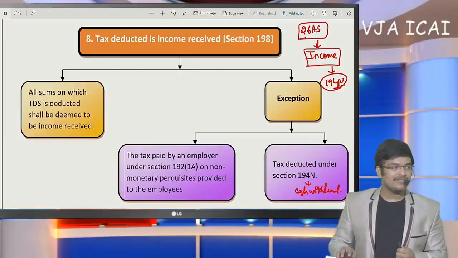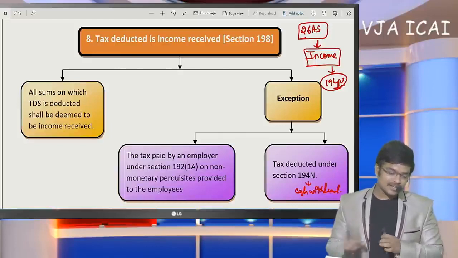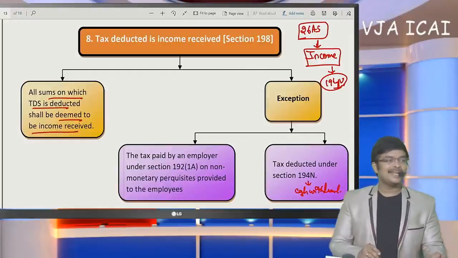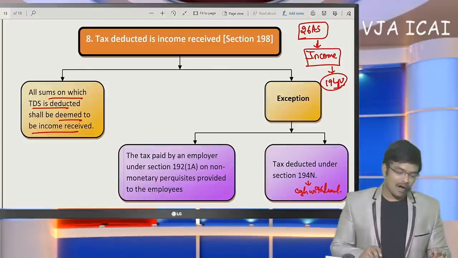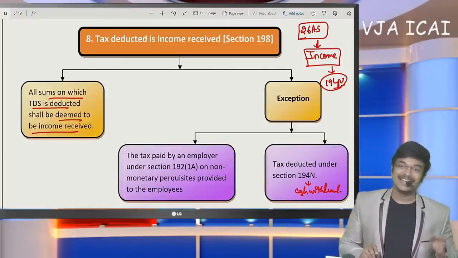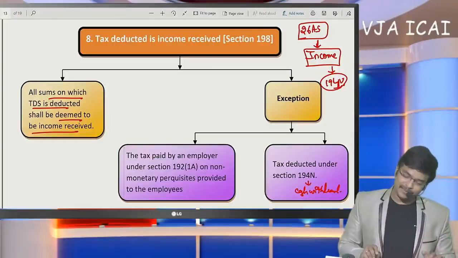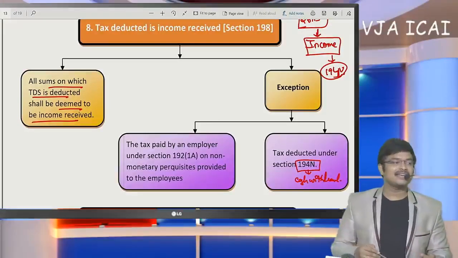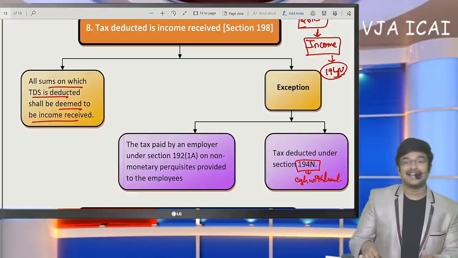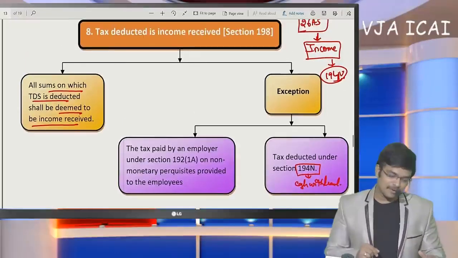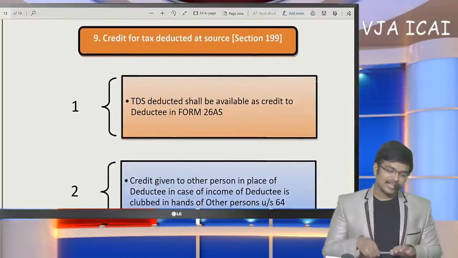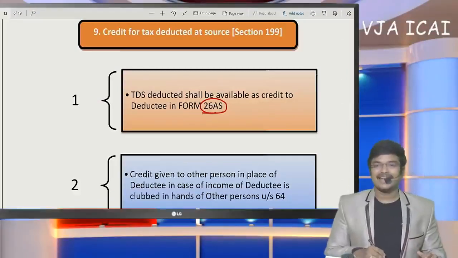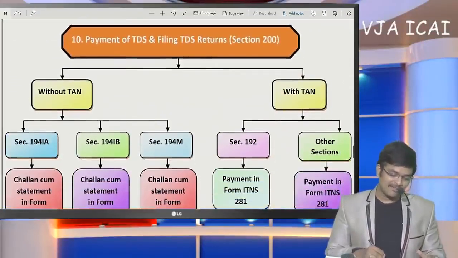Okay. So if you interpret this section, generally all the sums on which TDS is deducted shall be deemed to be income received. But the exception specified here is 194N. In case of cash withdrawal, the TDS need not be treated as income, is the conclusion arrived at here. Okay. So all the TDS deducted will be reflected in 26AS. They can claim it at the time of filing their return of income.